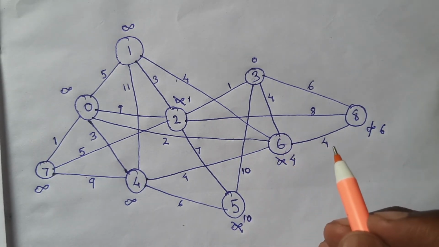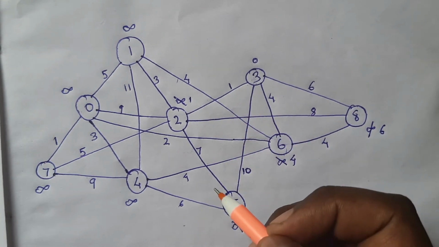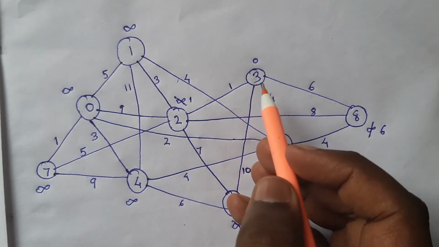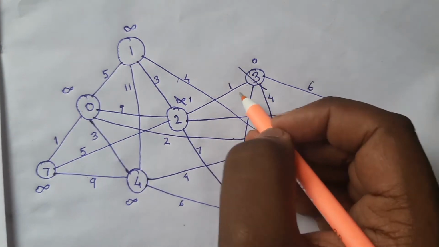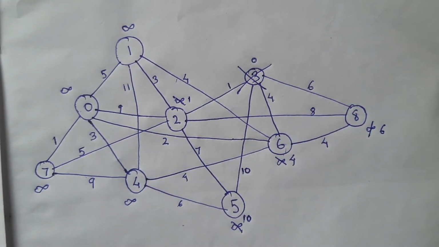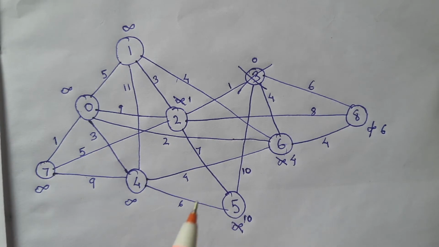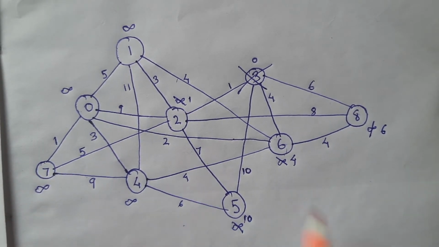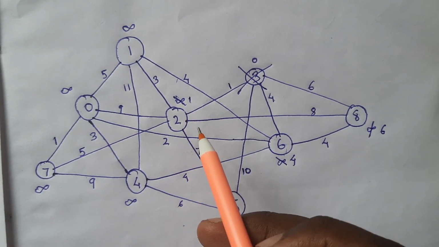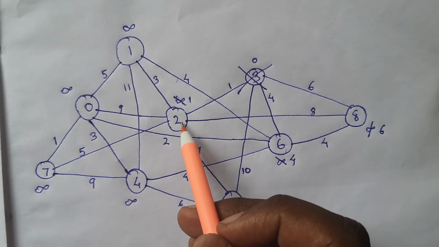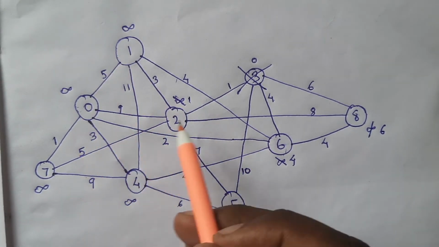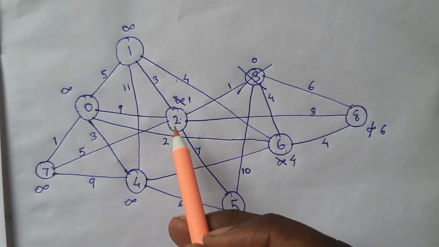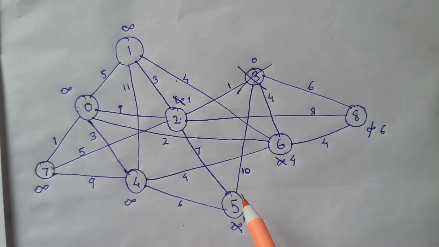Now after this is done, we are going to mark 3 as visited. This 3 is now visited, so let's strike this off. From the remaining vertices, we need to select the vertex with the least cost. The same algorithm repeats. That is 2 with cost 1. I need to do the same thing again. From 2, I need to go to 1, 0, 7, 5 and 8, and see which is better.